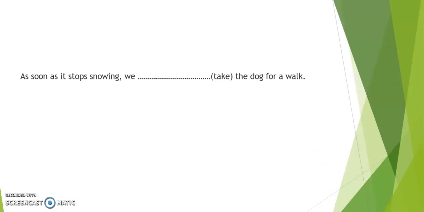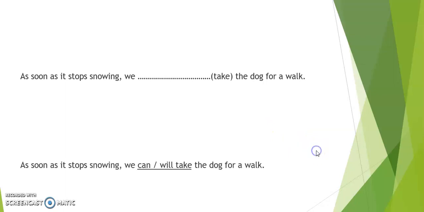As soon as it stops snowing, we take the dog for a walk. Okay, this part here, as soon as it stops snowing. So the snow has not stopped yet. We're talking about some time in the future. As soon as it stops snowing, we can or we will take the dog for a walk. So once this happens, then we can do this part.